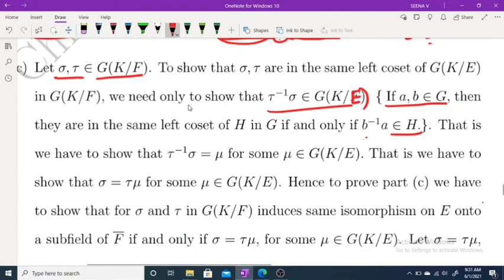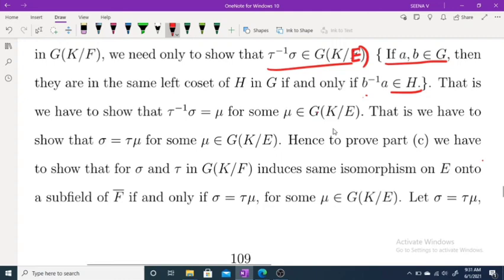That is, we have to prove tau inverse sigma is equal to mu, and that belongs to G of K over E. We have to show that tau inverse sigma equals mu for some mu belongs to G of K over E. That is, we have to prove sigma equals tau nu for some nu belongs to G of K over E.